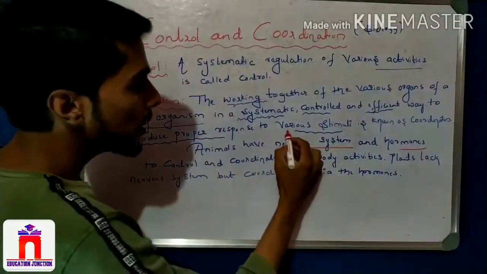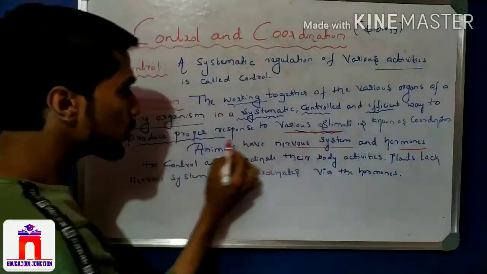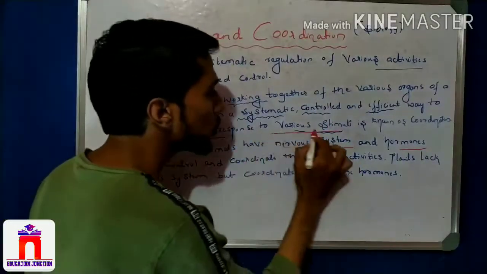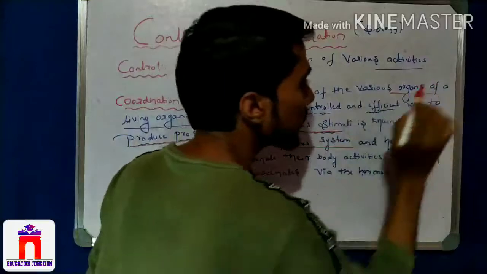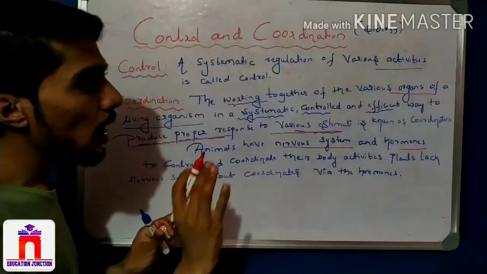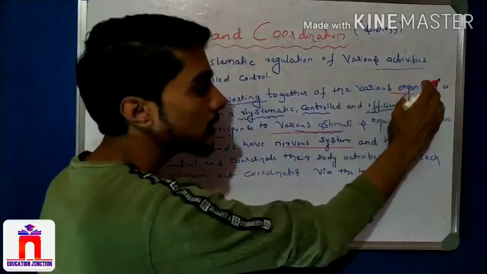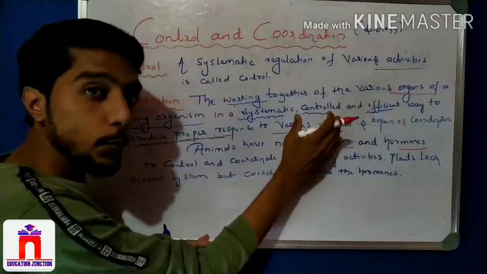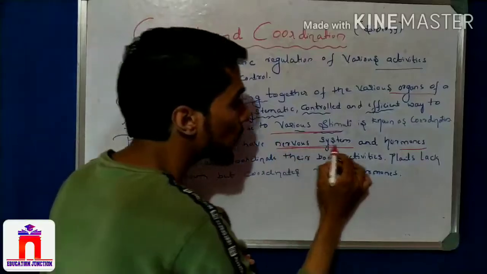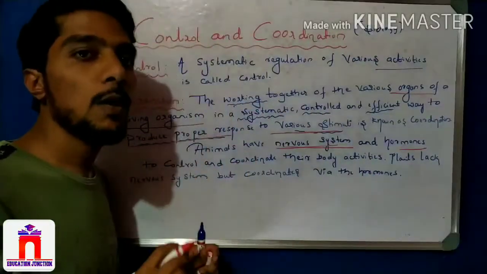Here there is a stimulus, and the proper response to the stimulus is done by the organs. How are the organs able to make a proper response to a stimulus? That is with the help of the nervous system.